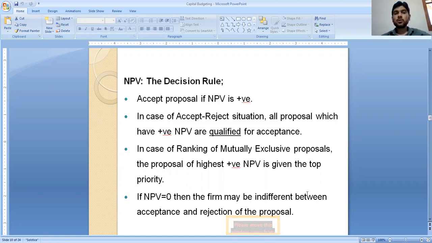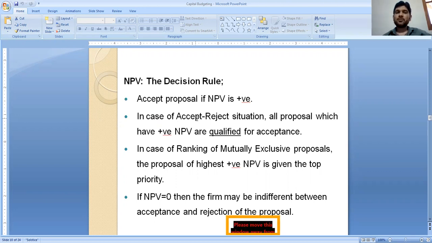What are the decision rules behind NPV? The decision rule behind NPV is: accept the proposal if NPV is positive. If we have a positive NPV, we can accept the proposal.